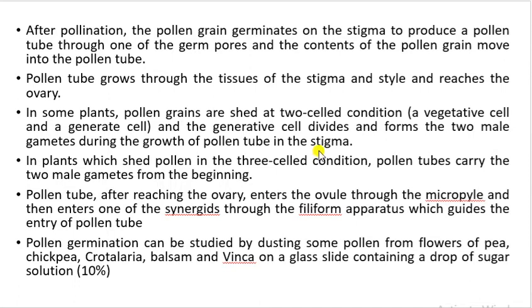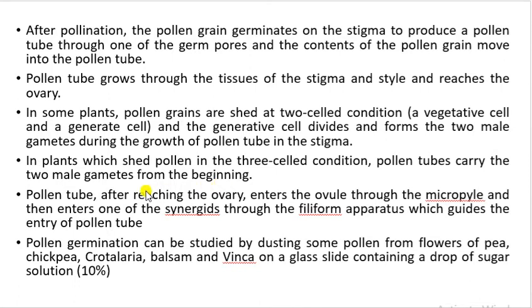So when the pollen grains are shed in the two-cell stage, that is vegetative cell and generative cell, the generative cell will divide and form two male gametes during the growth of the pollen tube in the stigma. Whereas in plants in which the pollens are shed in the three-cell stage, the pollen tubes will carry two male gametes from the beginning only. So here the generative cell does not have to divide, as it has already divided earlier and has led to the formation of two male gametes.